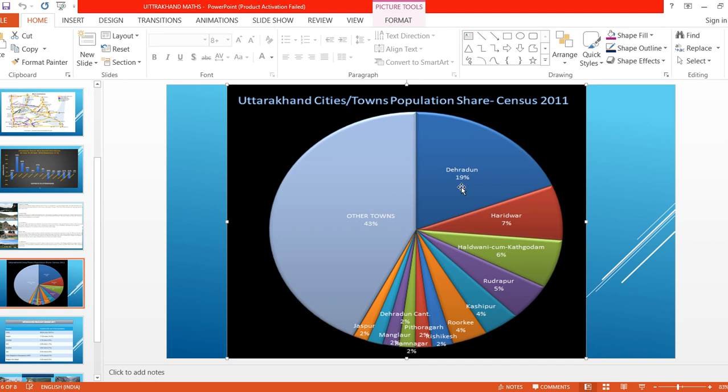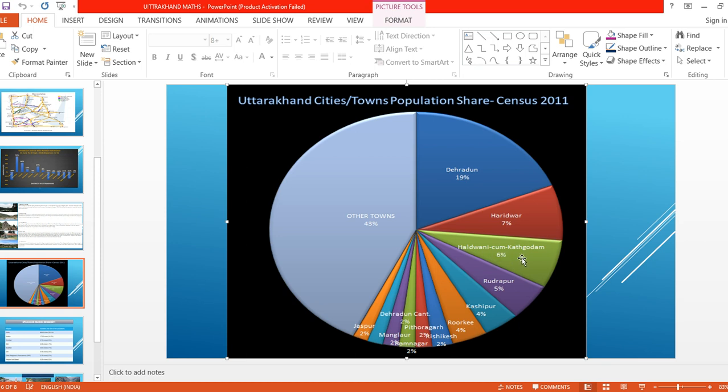Dehradun. What is the percentage? 19 percent. Compared to the other districts, the most population we can see is in Dehradun. Next comes Haridwar. What is the percentage in Haridwar? 7 percent of people are in Haridwar.